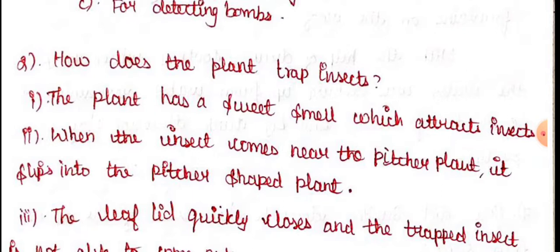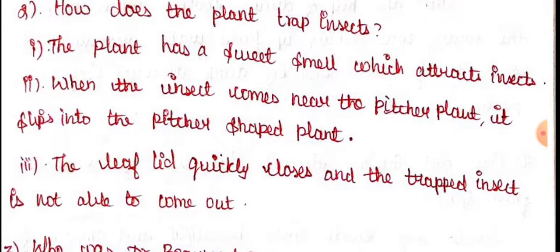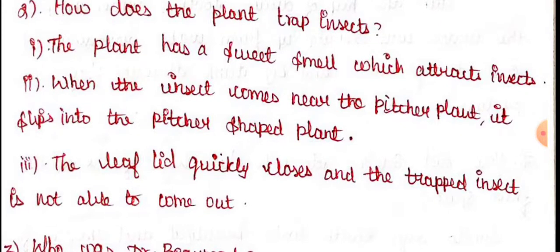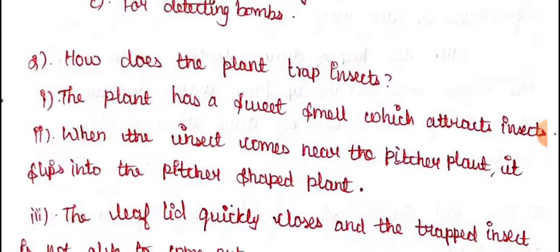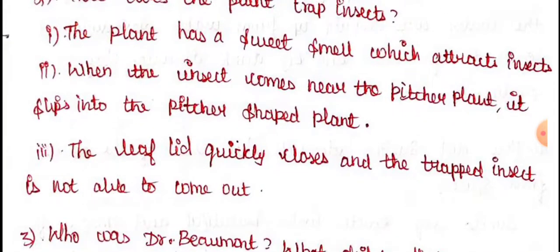Then when the insect comes near the pitcher plant, it slips into the pitcher-shaped plant itself. It slips because its shape is made for capturing. So the insect goes inside of that plant. The leaflet quickly closes and the trapped insect is not able to come out. In this way only, this plant is trapping the insect.